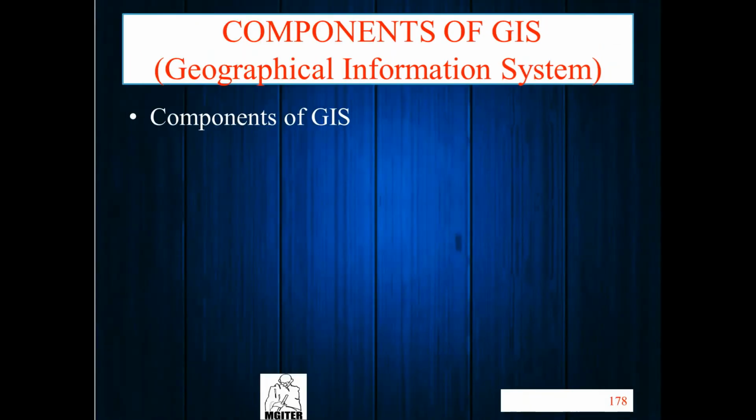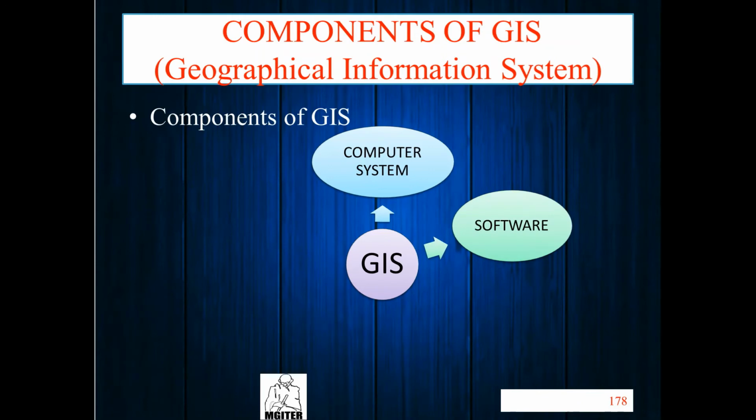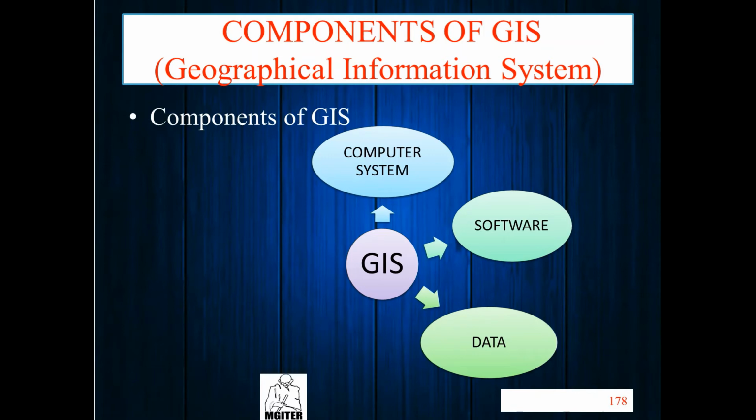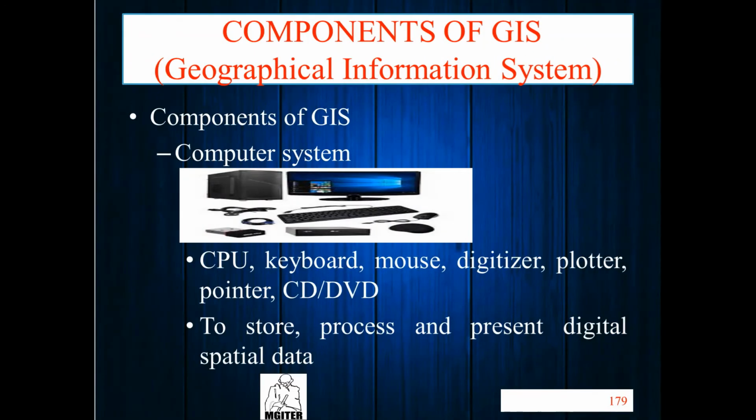Now we need some components. Like GIS, we have some components. First is a computer system. We require a computer. Second, in the computer we require software which combines all this data. And we require data here, what you feed in the software. The network procedure means analysis, and one user which controls all these GIS components. So these are the components of GIS. Now we will discuss in detail. First we need a computer system. A simple computer system means a CPU, keyboard, mouse, CD, to store and process present digital spatial data. Simple.